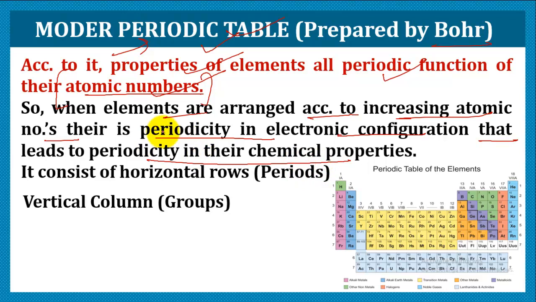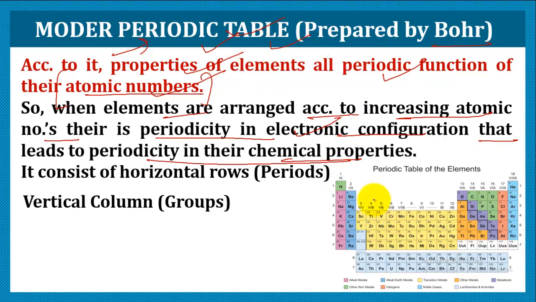So I'll explain you again. He said that when we tried to arrange the elements in order of increasing atomic number, we could see that there is, somehow, the repetition of similar kind of electronic configuration at regular intervals, due to which there was the repetition of similar properties at regular intervals. That is, the periodicity of chemical properties in elements could be seen. So this was the modern periodic table layout.